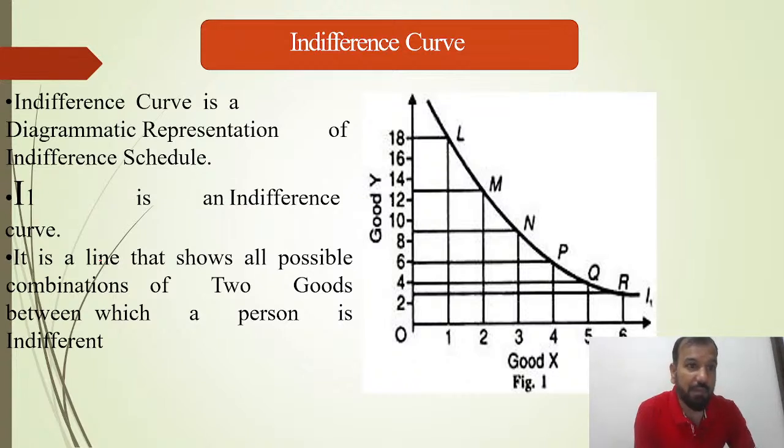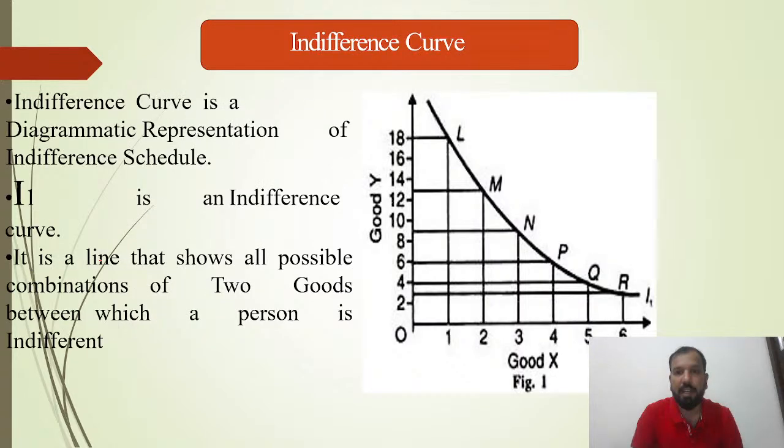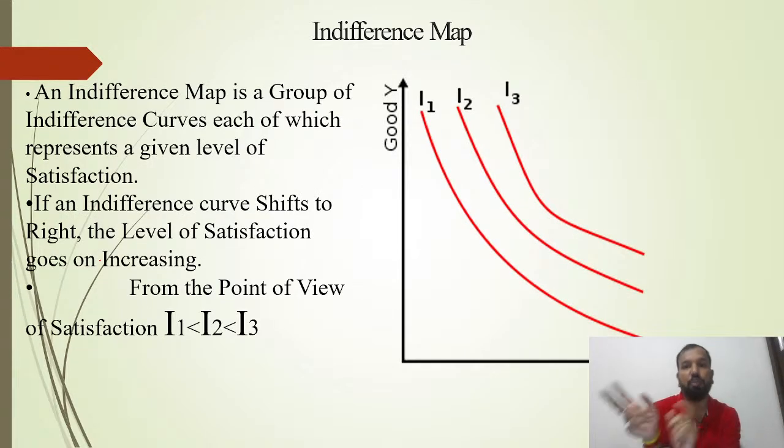The indifference curve is a diagrammatic representation of the indifference schedule. It is a line that shows all the combinations of the two goods between which a person is indifferent. The indifference map is the group of indifference curves, each of which represents a given level of satisfaction. So you have to draw the indifference curve with the combination of the two products.